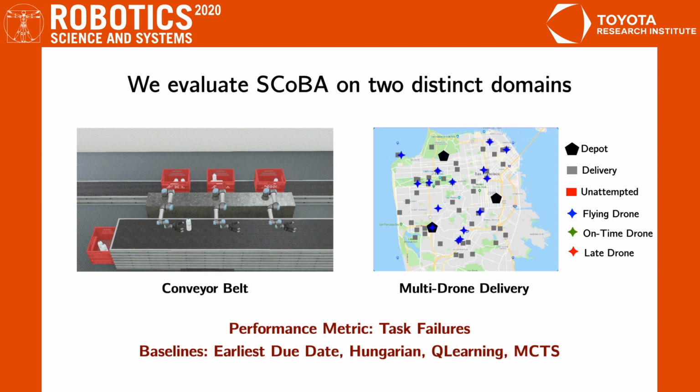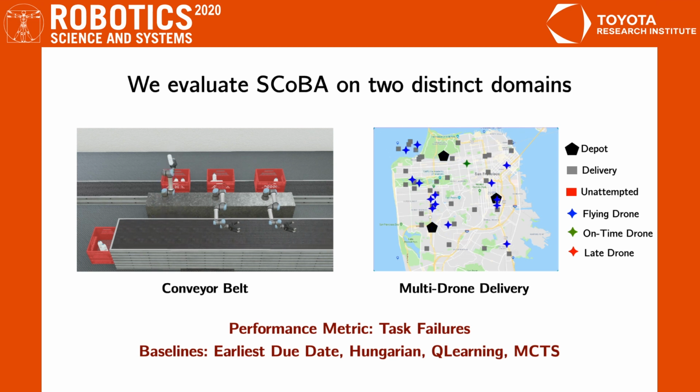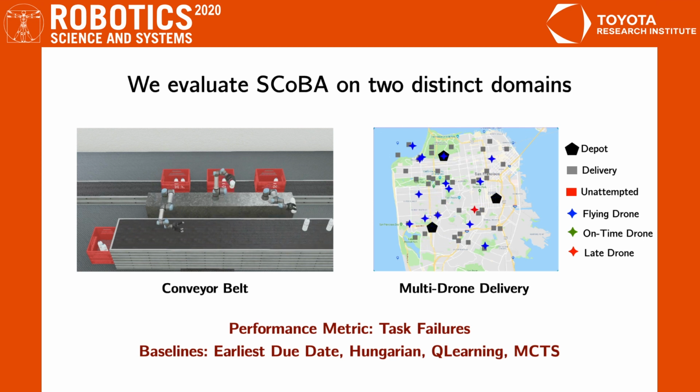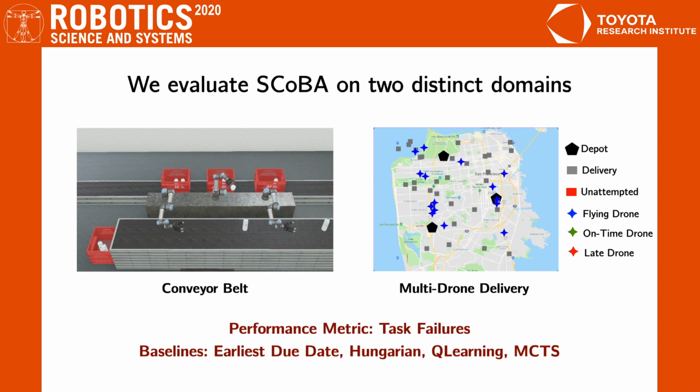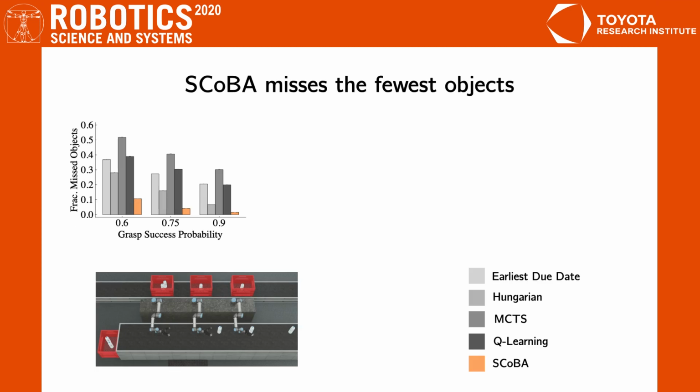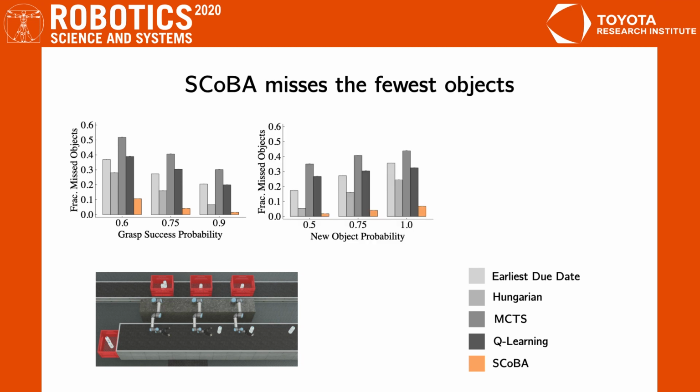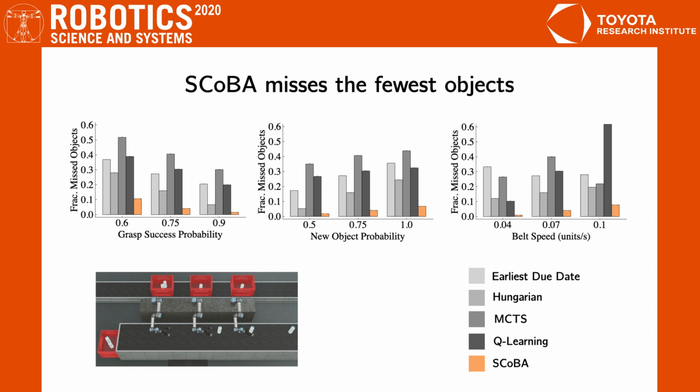We baseline SCoBA against a range of multi-robot allocation approaches from scheduling, such as earliest due date and the Hungarian algorithm, and from sequential decision-making, by framing it as an MDP and applying Q-learning and Monte Carlo tree search. On the conveyor belt domain, where our metric is the fraction of objects missed by all arms, we find that SCoBA outperforms all baselines, that is, misses fewer objects than the baselines do.